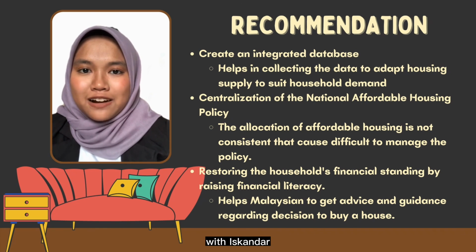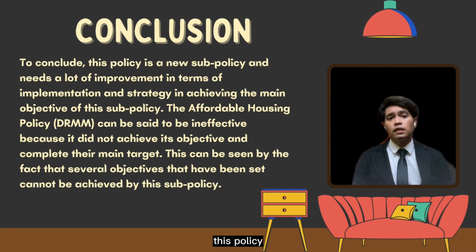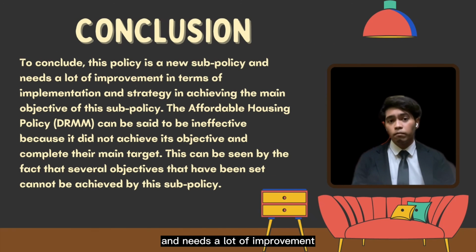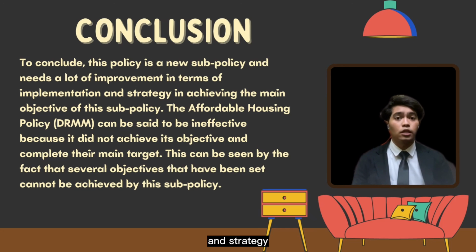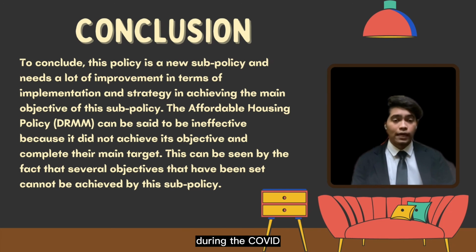Let's continue with Iskandar. To conclude, this policy is a new sub-policy and needs a lot of improvement in terms of implementation and strategy in achieving the main objective of this sub-policy. The Affordable Housing Policy, DRMM, can be said to be ineffective because it did not achieve its objective and complete their main target. This can be seen by the fact that several objectives that have been set cannot be achieved by this sub-policy. This sub-policy can be labeled as ineffective and not achieving its objective because it was affected by the collapse of the global economy during the COVID-19 pandemic.